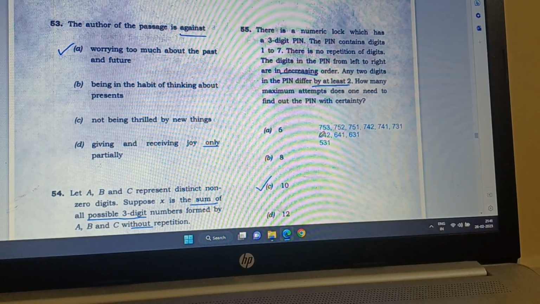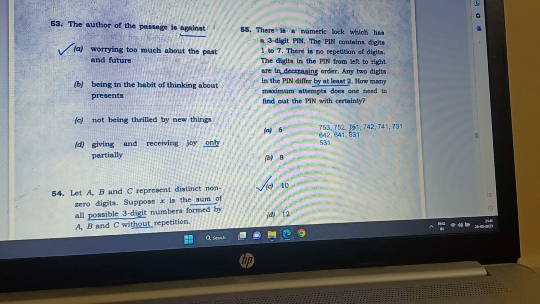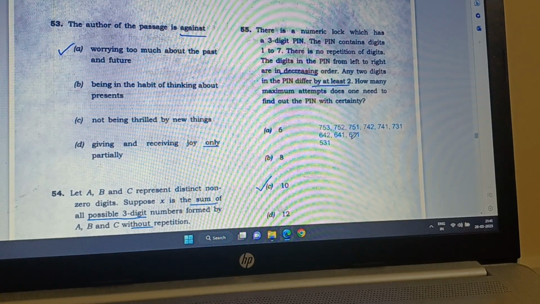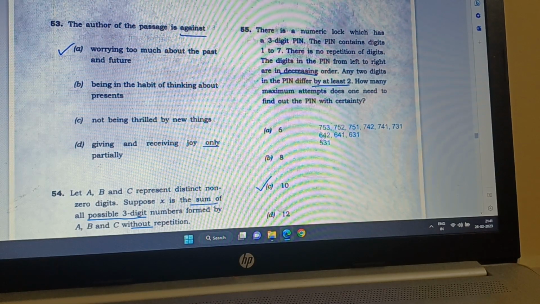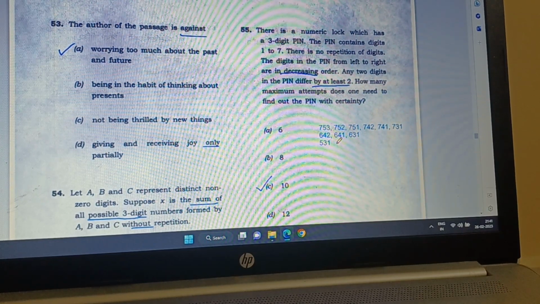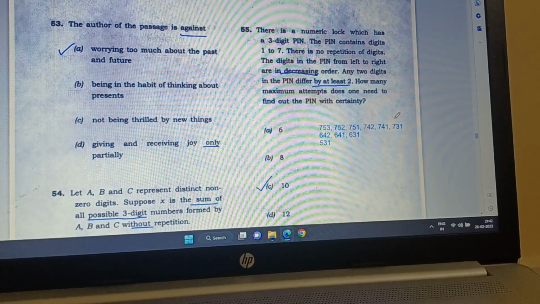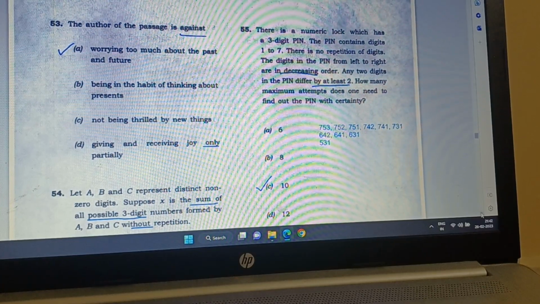When we start with 6, it is 642, because at least a 2 gap, then 641, here it is a 3 gap between 4 and 1, and then 631. Then the last one we can have is 531. We cannot have any smaller, means we cannot have 4, then it won't be a 3-digit pin. So that was 10: 1, 2, 3, 4, 5, 6, 7, 8, 9, 10 is the total number, and C is the correct answer.